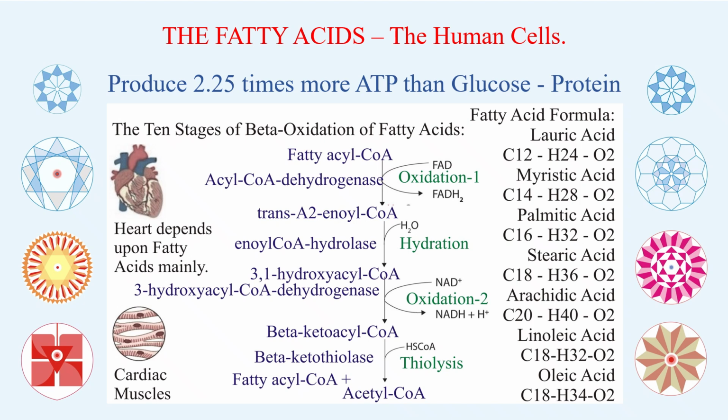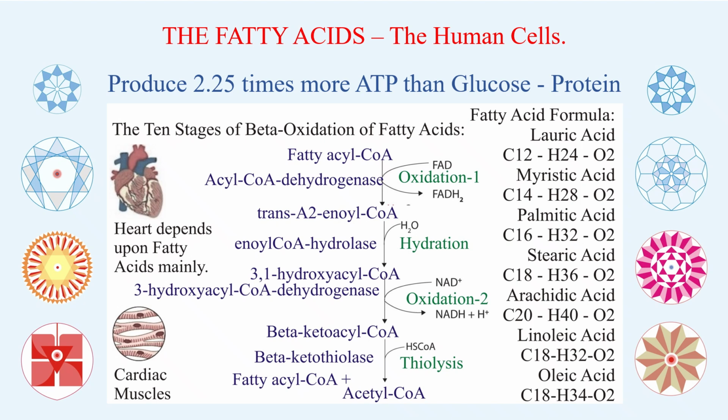On the right side you can see lauric acid is carbon 12, hydrogen 24, but oxygen only 2. Myristic acid is carbon 14, hydrogen 28, oxygen 2. Palmitic acid is carbon 16, hydrogen 32, and oxygen only 2. Stearic acid is carbon 18, H36, O2.